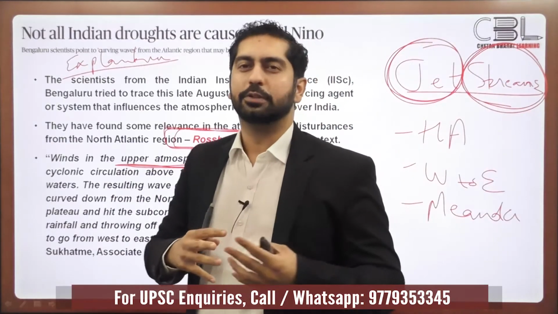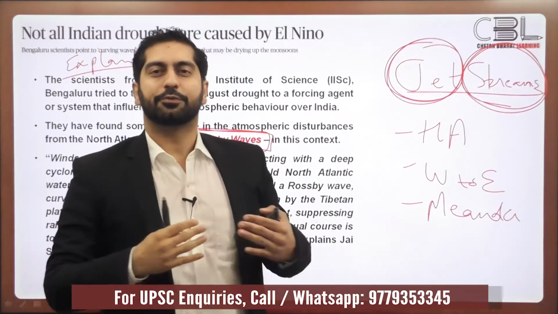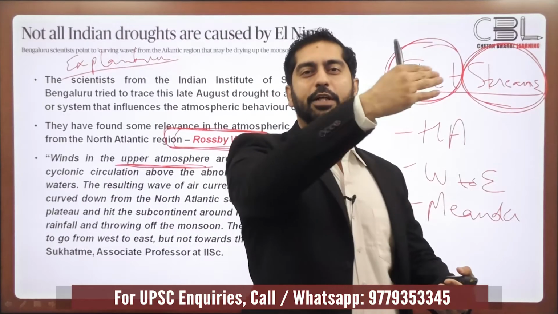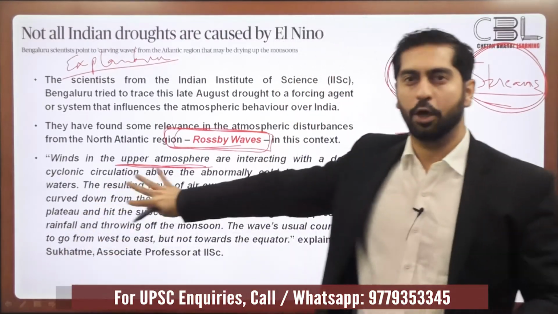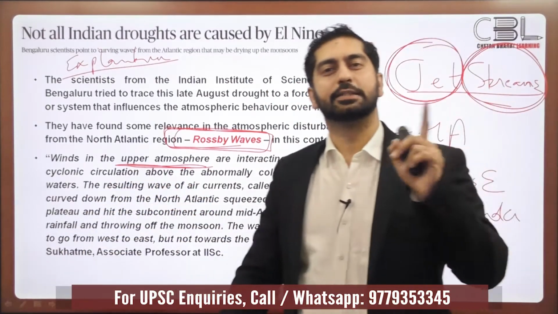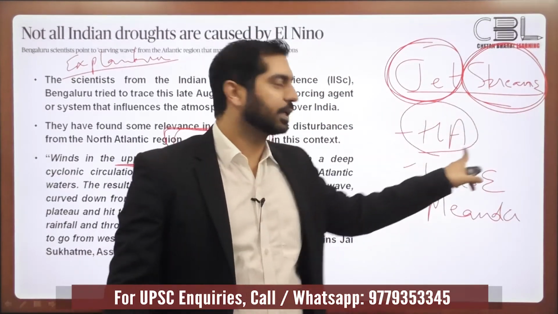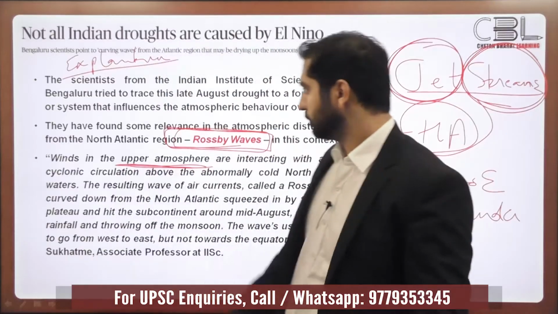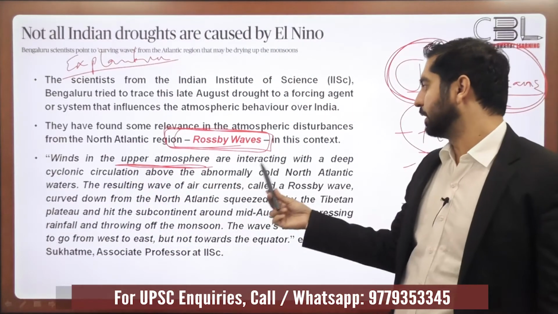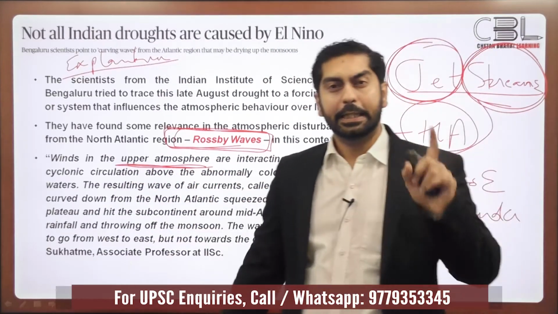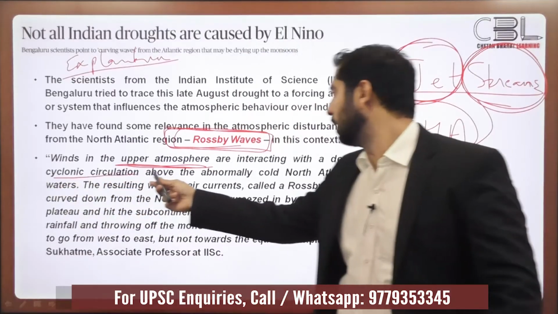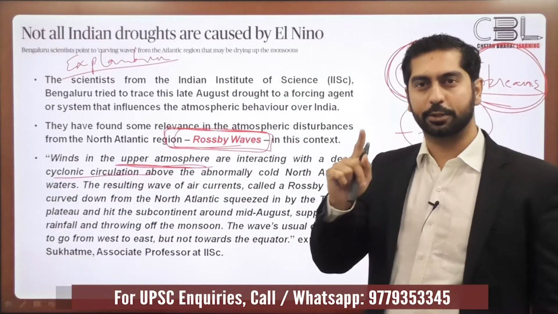Whenever we talk about air circulation, we must know whether we are talking about the surface circulation or the upper air circulation. Over here we are talking about the upper air circulation. Even jet streams are high altitude, upper atmospheric winds. Winds in the upper atmosphere are interacting with a deep cyclonic circulation. Deep cyclonic circulation, low pressure.